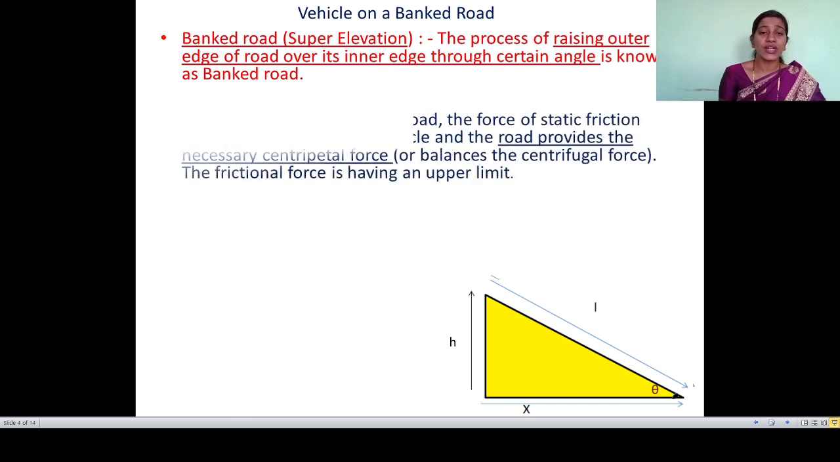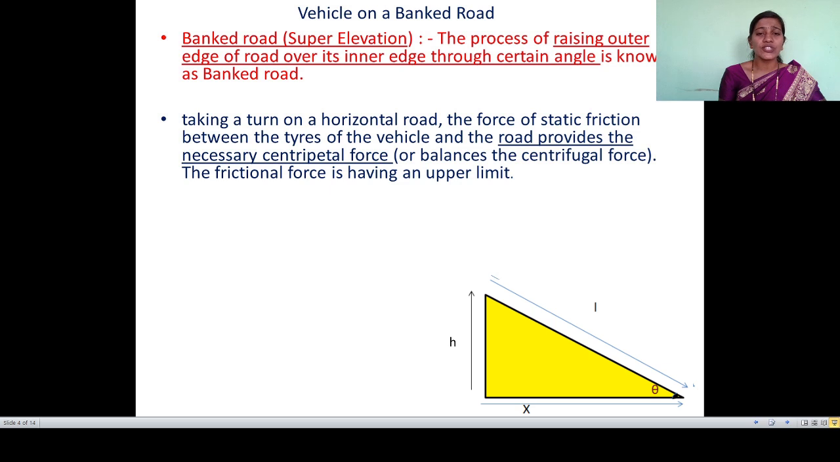Here we are also writing some points on why the angle of banking is required. When taking a turn on a horizontal road, the force of static friction between the tires of the vehicle and the road provides the necessary centripetal force. That static friction force balances the centrifugal force also. We know centripetal force and centrifugal force are the same in magnitude, and the directions differ. The frictional force has an upper limit.